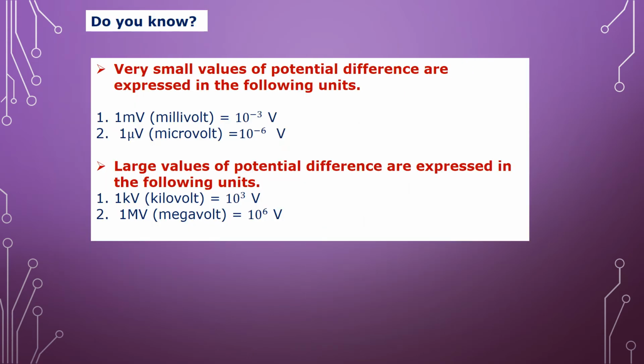Now let us take more information about small values and large values of potential difference. There are very small values of potential difference that can be expressed in the following units. 1 millivolt is equal to 10 raised to minus 3 volt. 1 microvolt is equal to 10 raised to minus 6 volt. And for the large values of potential difference, we use the following units: 1 kilovolt is equal to 10 raised to 3 volt and 1 megavolt is equal to 10 raised to 6 volt.